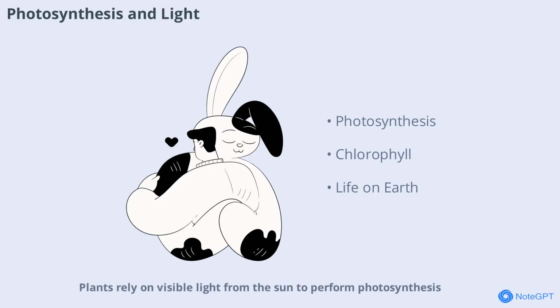Plants rely on visible light from the sun to perform photosynthesis, the process that produces food and oxygen. Chlorophyll absorbs specific wavelengths, mainly red and blue, to power this vital reaction. Without the electromagnetic spectrum, life on Earth as we know it wouldn't exist. The next time you see a green leaf, remember the invisible waves at work.